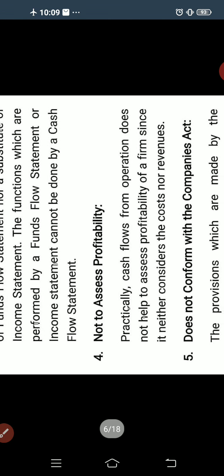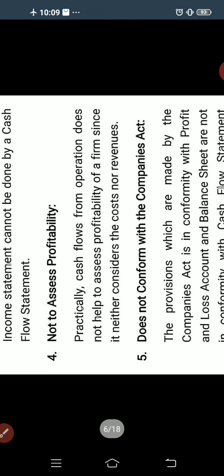Next, the fourth one is that it does not assess profitability. Practically, the cash flow statement, cash flows from operations, does not help to assess the profitability of a firm, since it considers neither the cost nor the revenue. Here the cash flow statement shows how much is the inflow and outflow of cash.